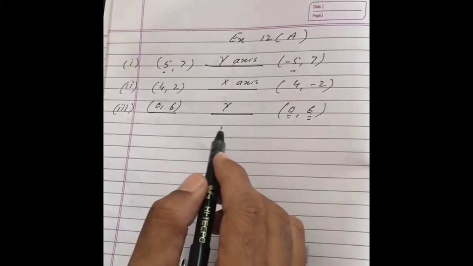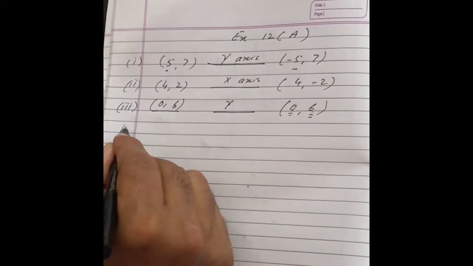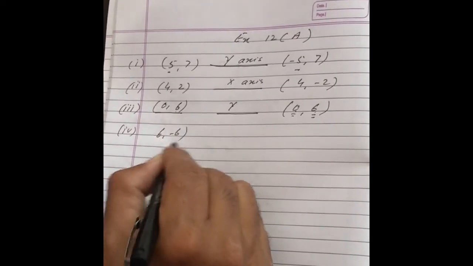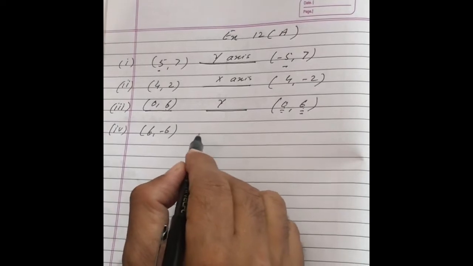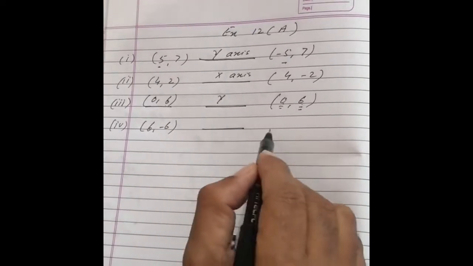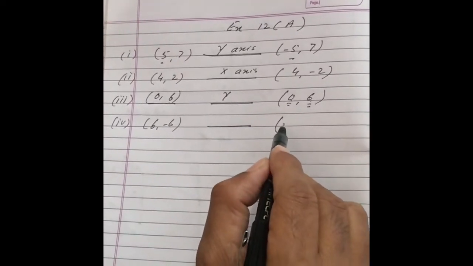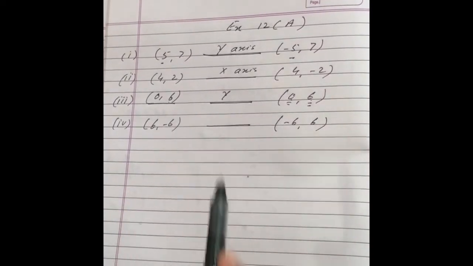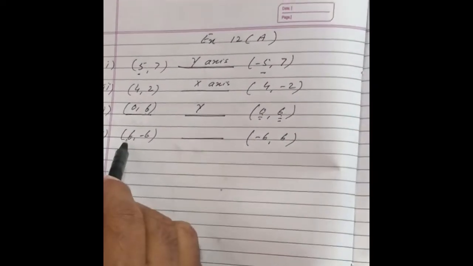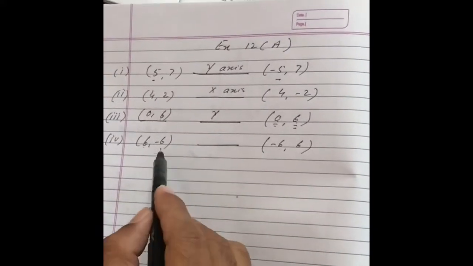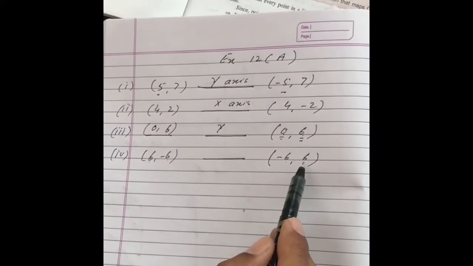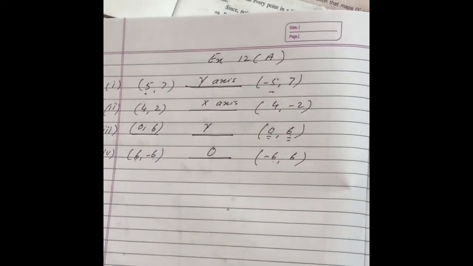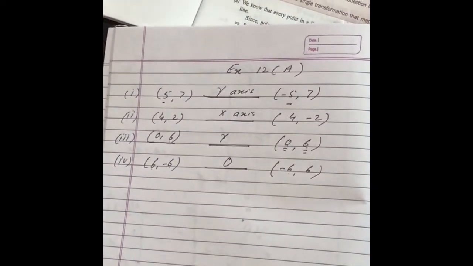Then part 4, 6, minus 6. I have to find the axis. It is minus 6, 6. Now both signs have changed. 6 has become minus 6, minus 6 has become 6. When both signs change, it means image is in origin, reflection is in origin.